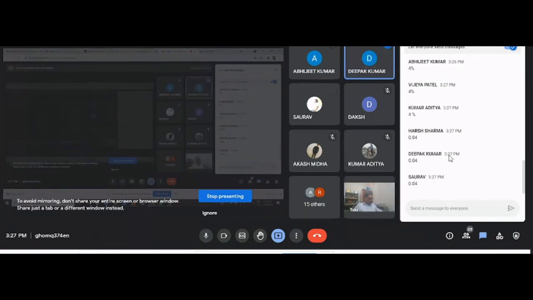0.04. 0.04, sir. Right, 0.04. And if someone wants it in percentage, how much percent will it be? 4%. So your slip will be 4% in this case. Slip at full load will be 4%.